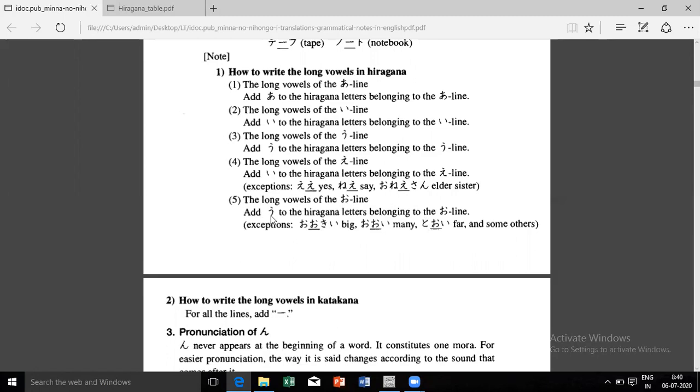So now again here, in the O line we are using U, right? For gakko we are using U. Gakko ne benkyo. But here there are exceptions. So oki, oki te big desu. Oi, oi is many. Something is many in numbers. That is oi. Toi again, it is far. Something is very far. So that is toi desu ne. So here I am not using O, here I am using O only.